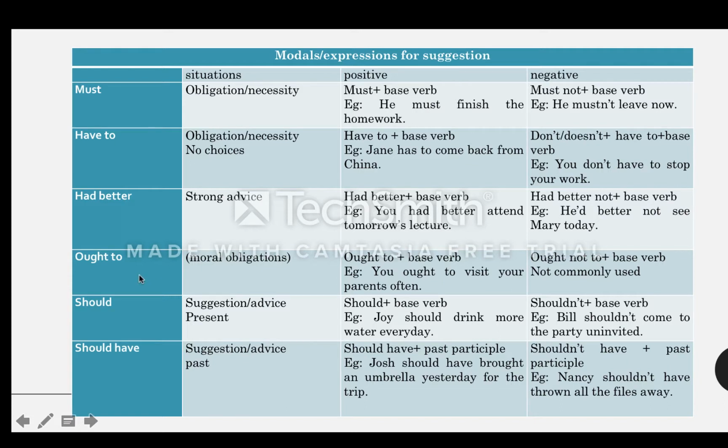So the next one we are looking at is ought to. So here, this suggestion is more like there is a moral obligation in here. We don't use it as often, but sometimes you will hear it: ought to do something. So because they are your parents, you have this obligation, so you ought to visit your parents often.